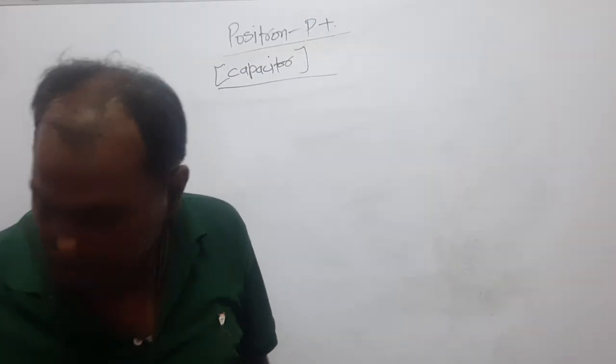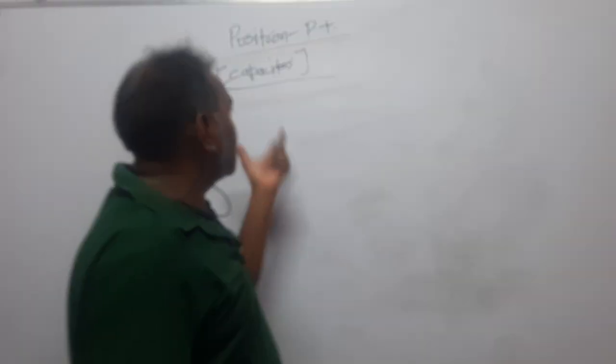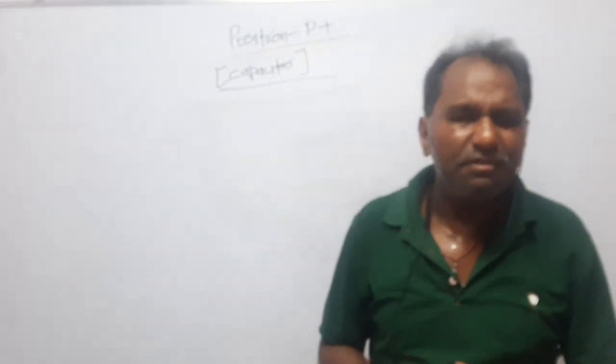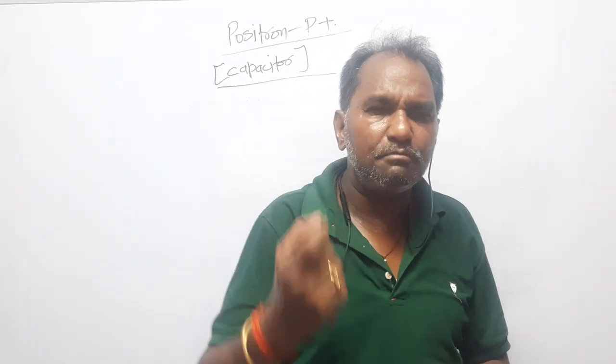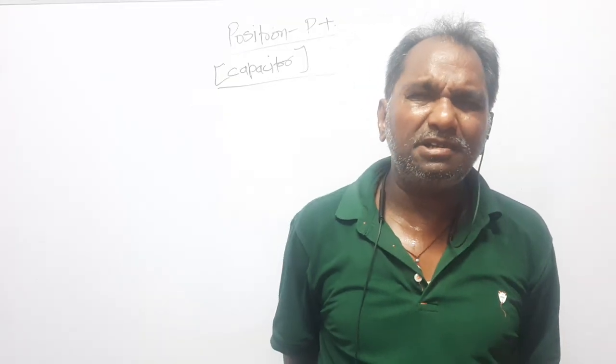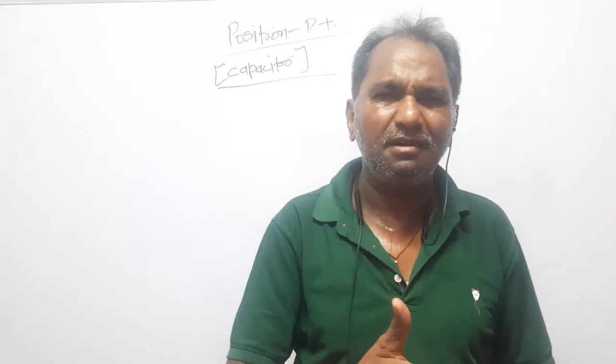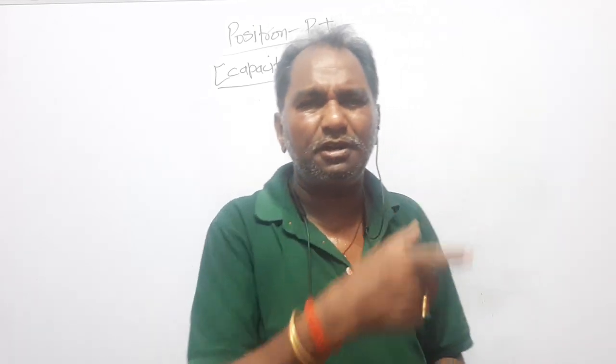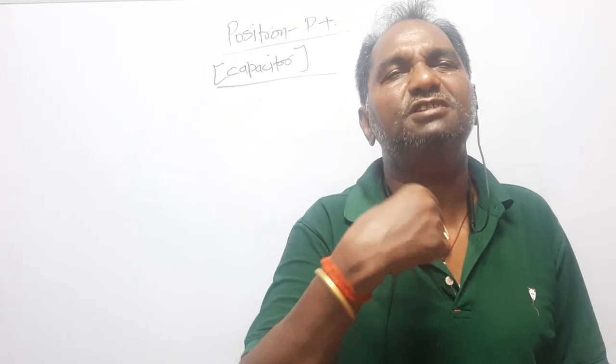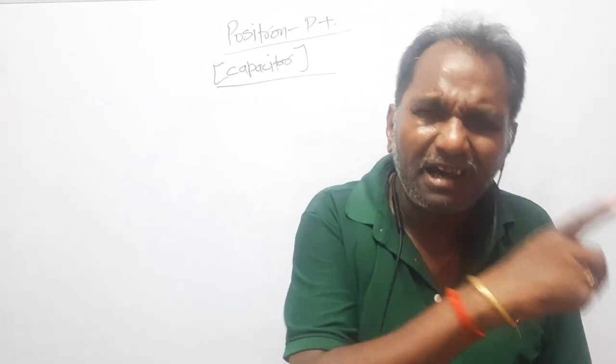Dear students, what I have said is, what is a capacitor? A device which stores electrical energy, or a device which stores the maximum charge in minimum area, right? What is the parameter that decides how much charge a body can be given? What maximum charge can be loaded onto a body? What is the parameter which will decide what charge a body can be given? Is there any parameter? Undoubtedly. That parameter is called the electric potential.